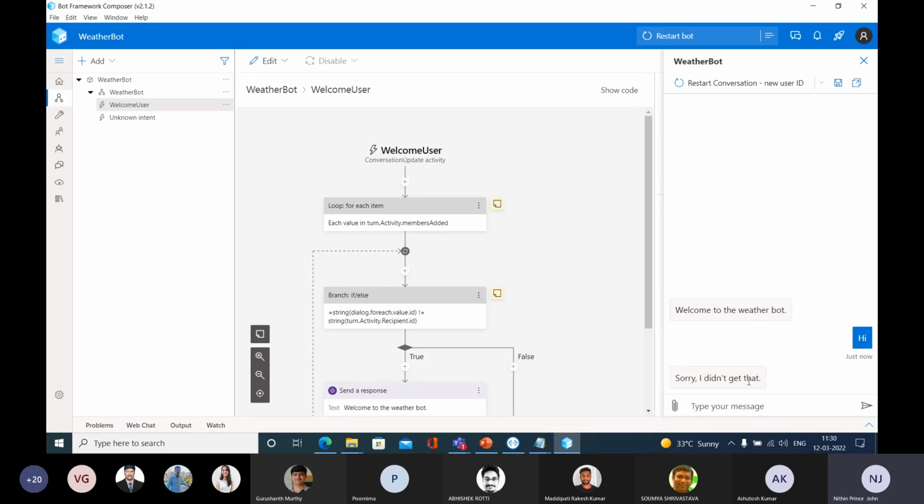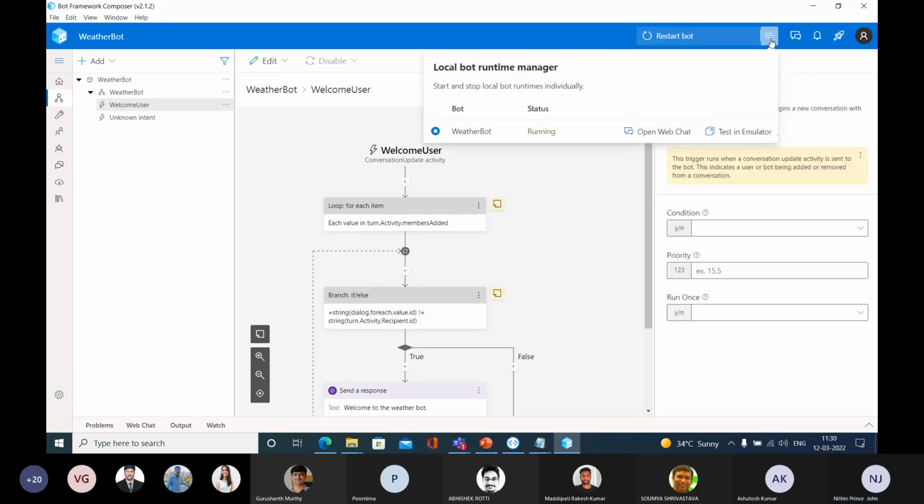So here, this is an empty bot, right? The chatbot does not know what it needs to do when a user sends a message. So we need to build this bot with our custom functionalities. And let me close this bot. In order to close this bot, please look at this. At the top, you can see the restart bot, and here you can see 3 lines. Select these 3 lines and click this stop button. Look at my cursor, stop button. Let me click this stop button.